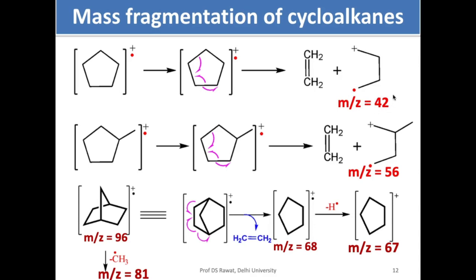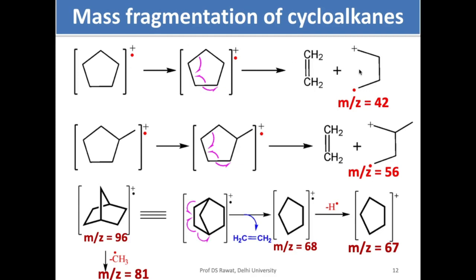What is that? That is an m/z value of 42. And if you calculate the molecular weight of this compound, this is also even. Remember what I said when I taught you about n-alkanes? Even molecular weight, odd daughter ion peaks. In this case, it is not an even molecular weight with an even daughter ion peak.